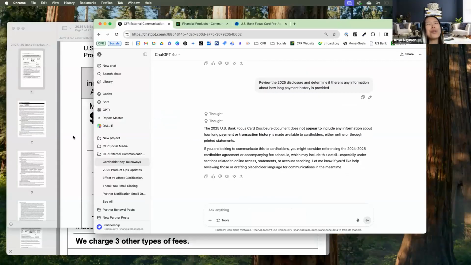So I feel like it's still work involved, but it's nice to kind of have a safety net to be able to validate information. So that was pretty much what I utilized ChatGPT for this past week.